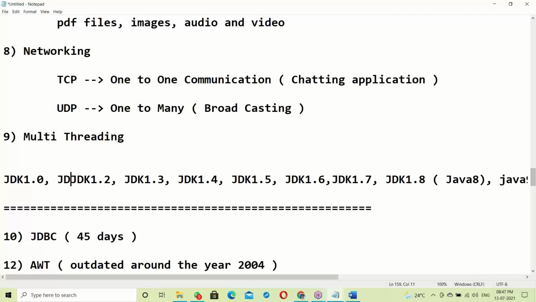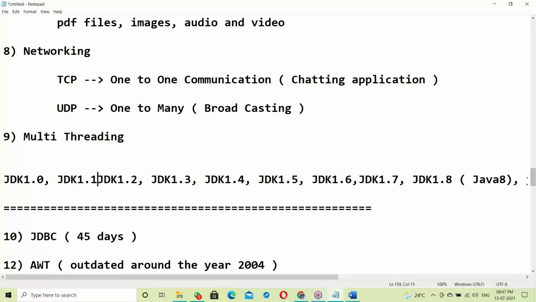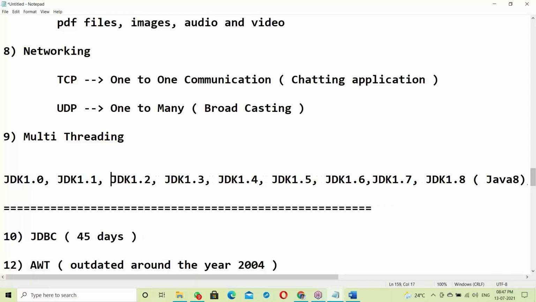Versions 1.1, 1.2, and so on, all the features. I have worked on every version of Java, live experience.